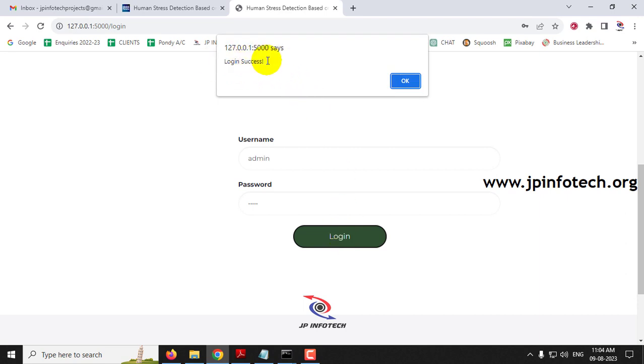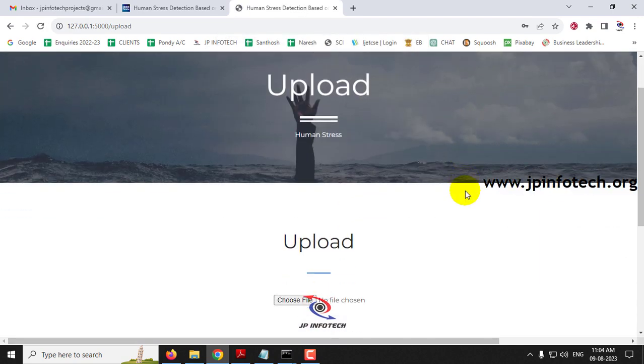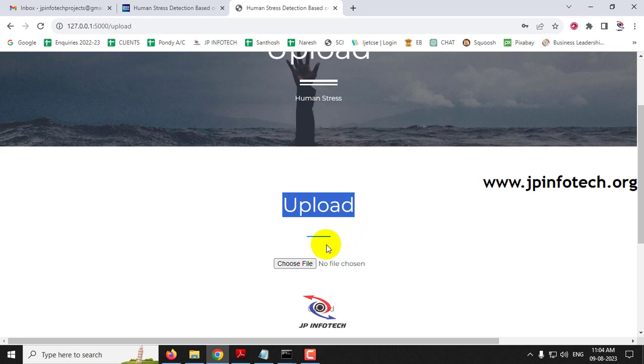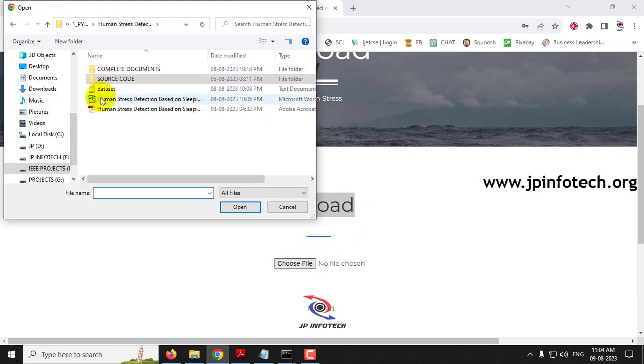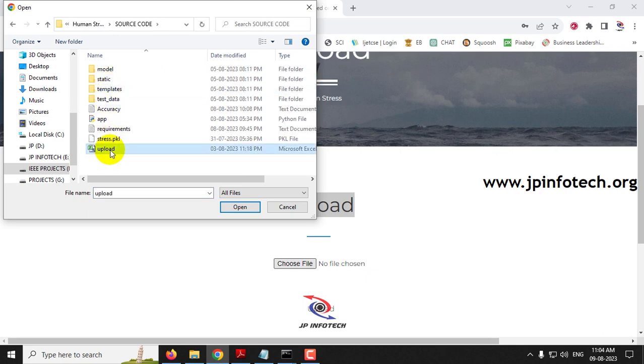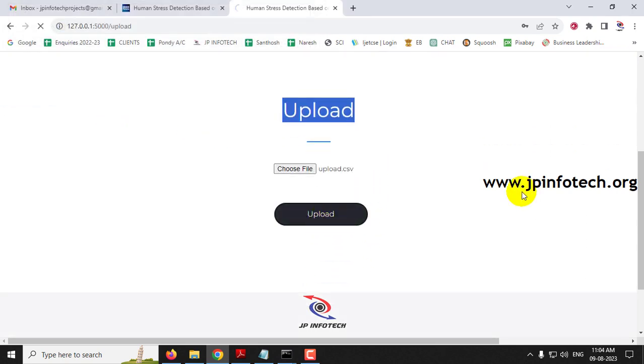So now you can see the login success message and click OK. Now it will be navigated to the upload part where you need to upload the data set, whichever I have shown you. In the source code folder you can see the upload.csv. Just select that and click upload.